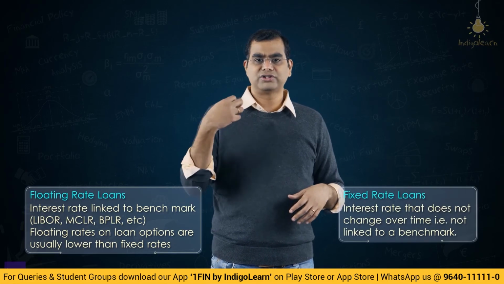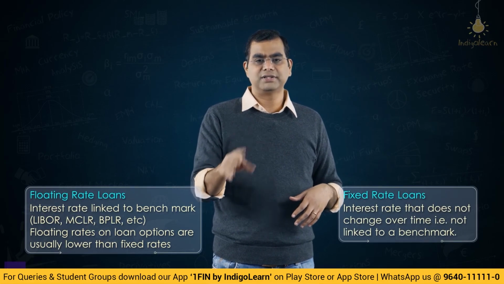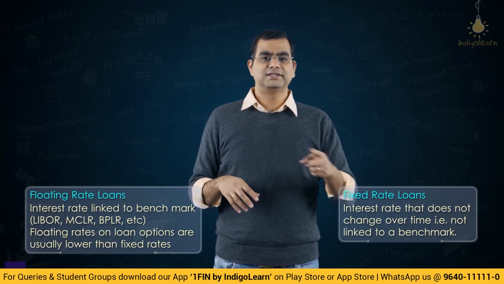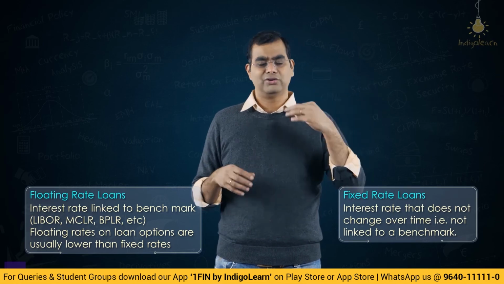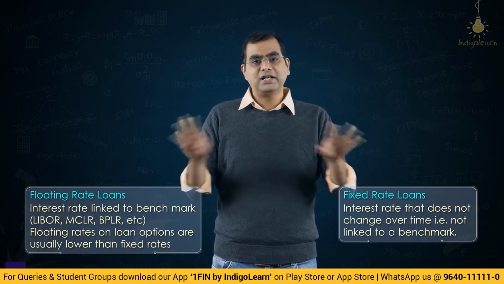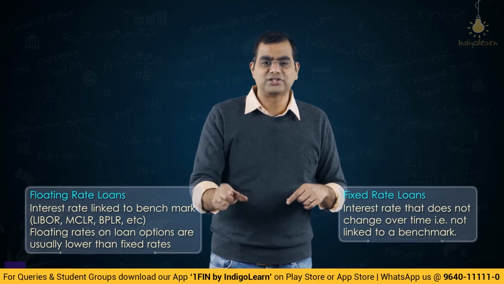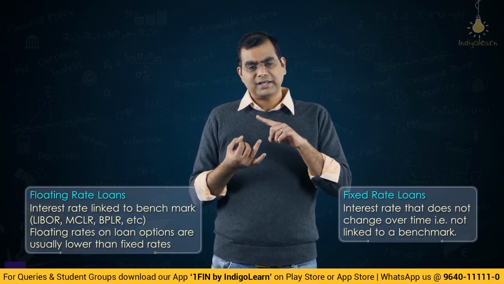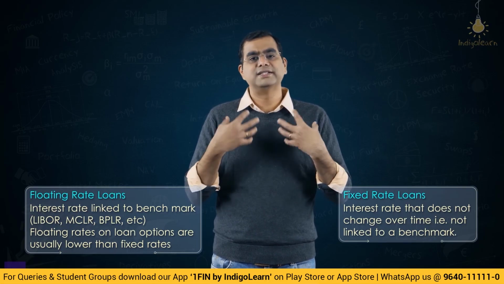A fixed rate loan is, you go to State Bank of India and say, I want a 1 month loan, and it is at 10%, okay, you take it at 10%. You go to Standard Chartered Bank, they say the loan is 5%, okay, 5%. It is not linked to any external benchmark. When the interest rate is fixed and not linked to any benchmark, it is called a fixed rate loan. When it is linked to a benchmark like LIBOR, MIBOR, BPLR, MCLR, these are called floating rate loans.